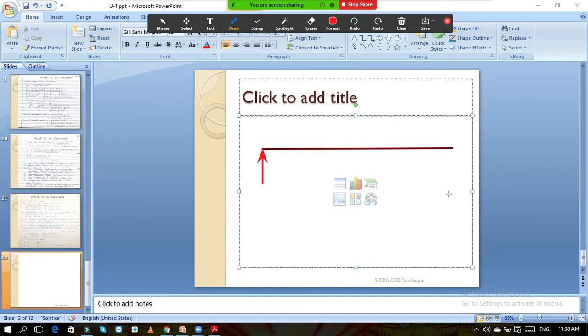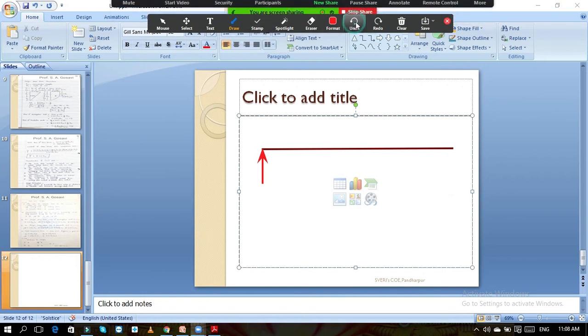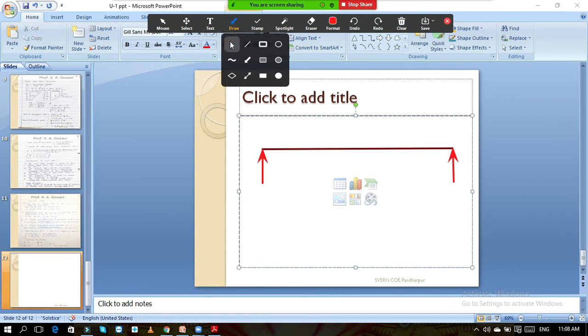Here is one support, here is the other support. This is point A. This is point B. And now the load is acting on this beam.